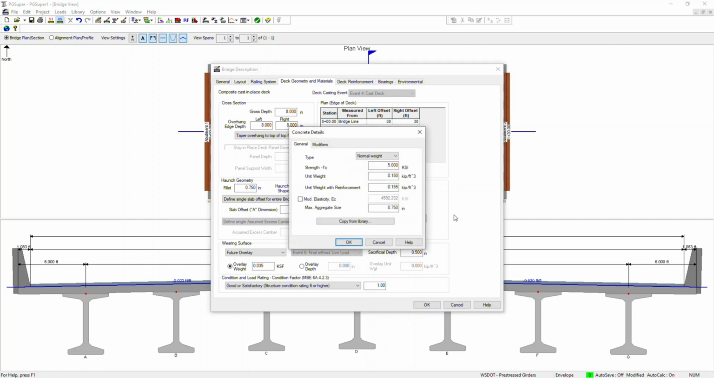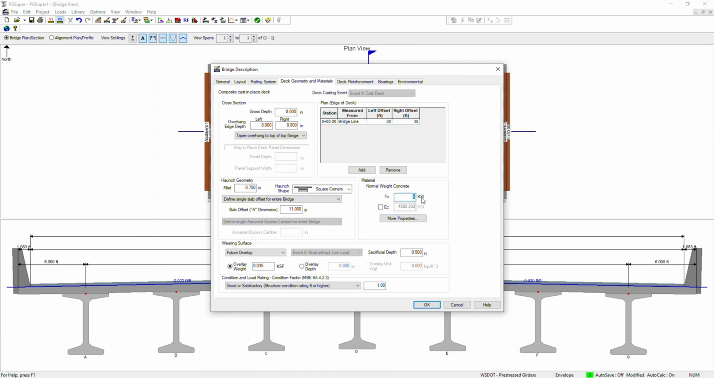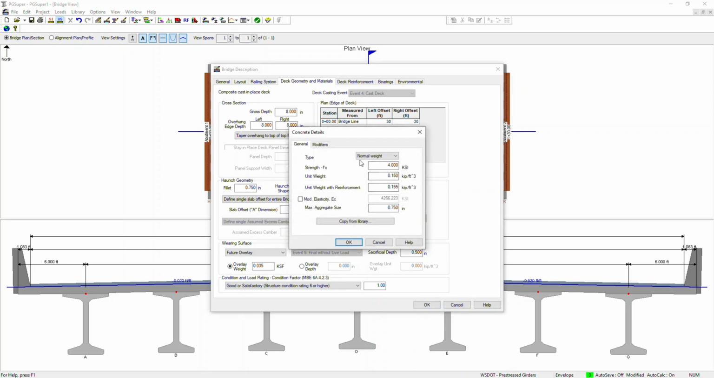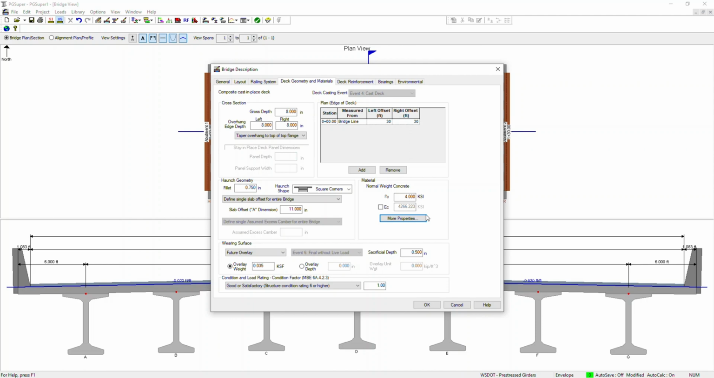It will just automatically compute that. And if I have 4 KSI, it will just automatically compute that. And you also have the option of more properties which you can tweak your values, like whether it is lightweight concrete or normal weight concrete, strength, the unit weight, all these kinds of things which I showed you during the sidewalk. So these are all the parts for the deck.